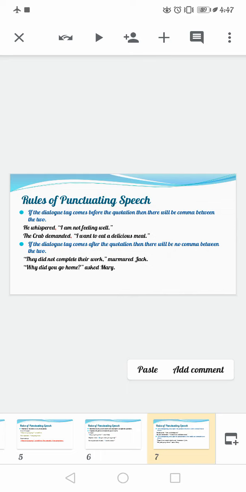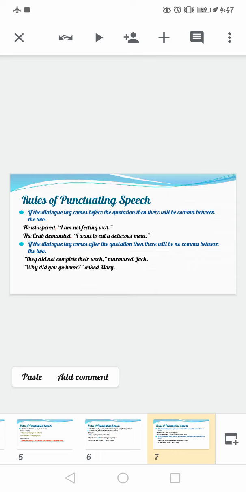In such a case, when the dialogue tag comes after the quotation, you will not put a full stop after the statement inside the inverted commas. You can see that inverted commas start, they did not complete their work, comma, inverted commas close, and then the dialogue part, murmured Jack, full stop.